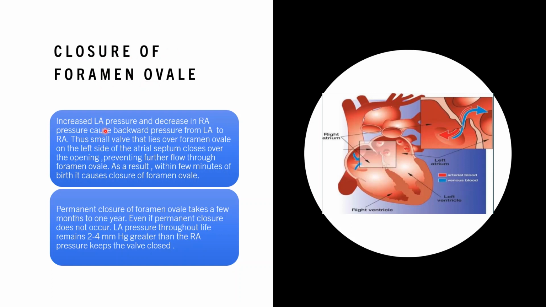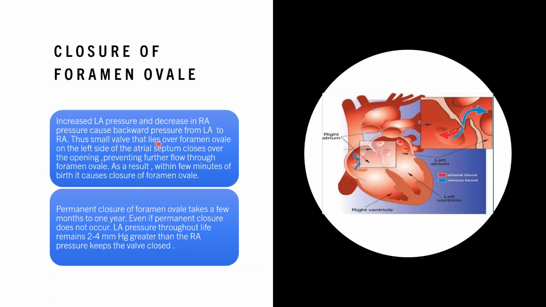Increased left atrial pressure and decrease in right atrial pressure, which I have explained, cause backward pressure from the left atrium to the right atrium, which is opposite to the one present in the fetus, where the right atrial pressure was more and the left atrial pressure was less. So there was flow of blood from the high pressure right atrium to the low pressure left atrium when the blood was coming from the inferior vena cava. So the flap was open, but now the flap, due to high pressure in the left atrium and low pressure in the right atrium, becomes closed.